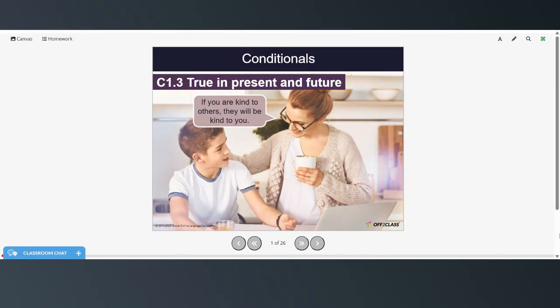This is a B1 level grammar lesson. We're continuing our discussion of conditionals, but this time we'll be adding the imperative and modal verbs in conditional sentences.